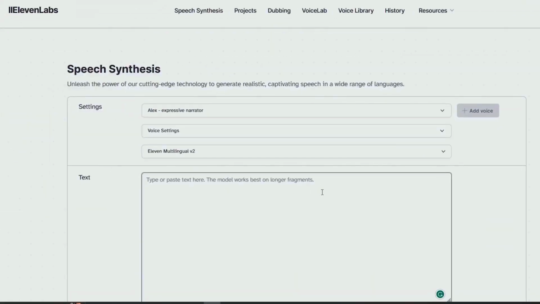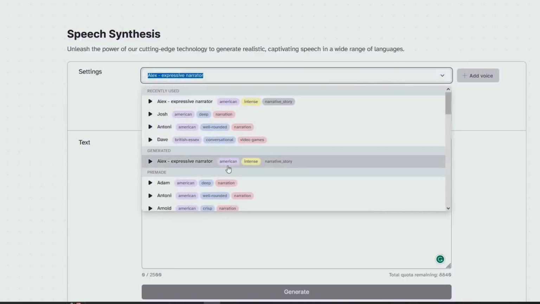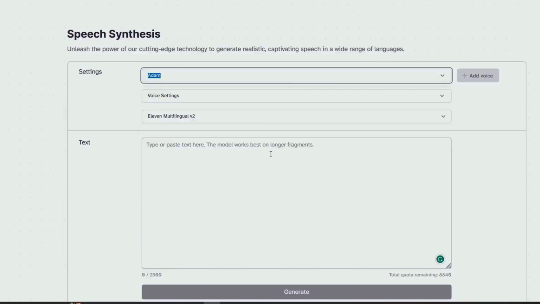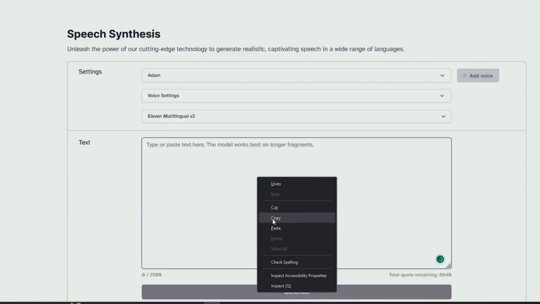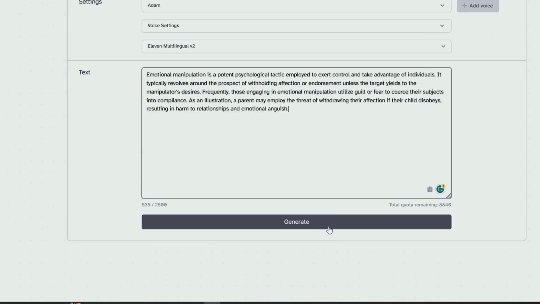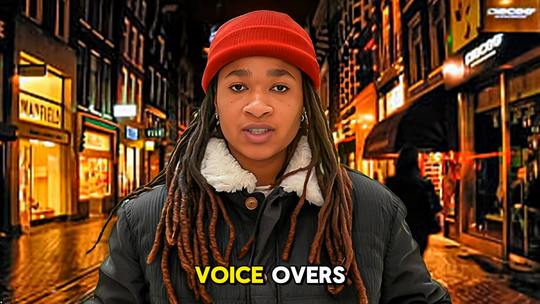If you don't have an account, sign up for free. After that, you can select a suitable AI voice from here. I would recommend using a deeper voice. When you are done with selecting the voice, copy the script we generated using ChatGPT and click generate. It will generate your voiceover within a few seconds. Now we are done with the voiceovers as well.